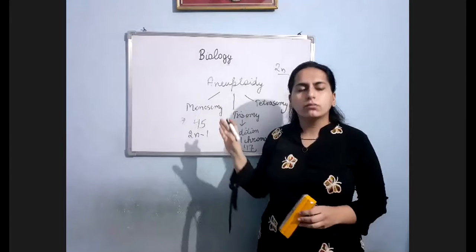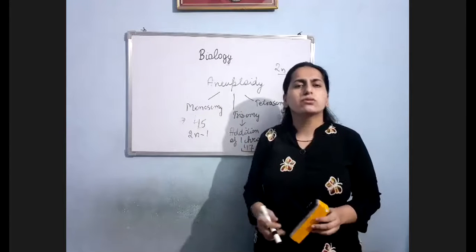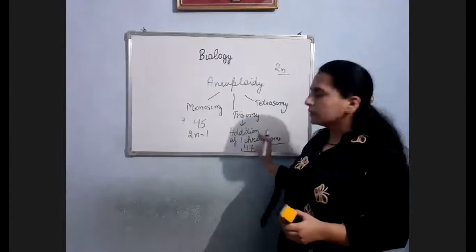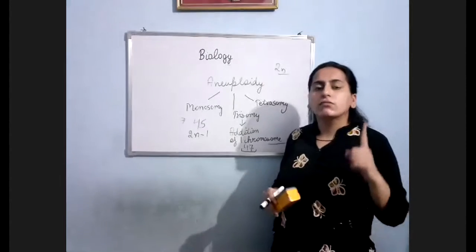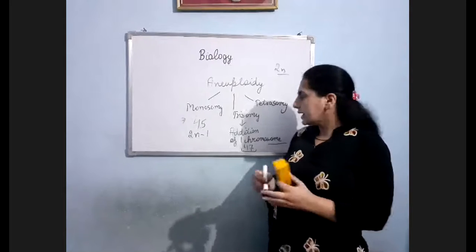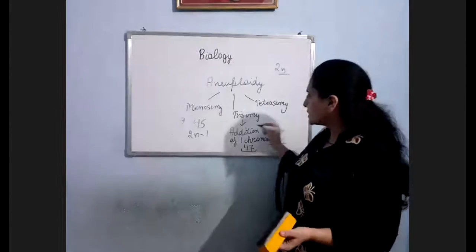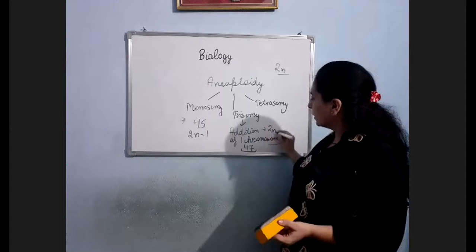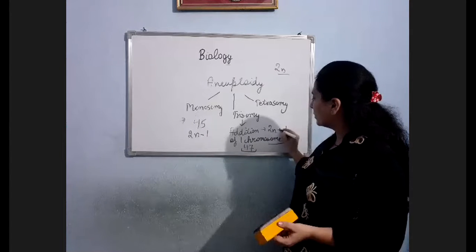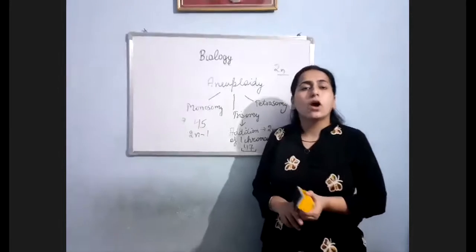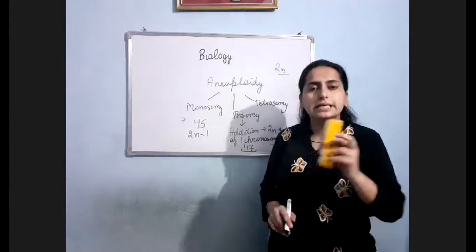And Down syndrome patients, you might have seen, are quite common. So in trisomy, there is addition of one chromosome. Again, I can say the condition is 2n plus 1. If 46 chromosomes are there, it will become 46 plus 1, that is 47. So the patients of Down syndrome are having how many chromosomes? 47.